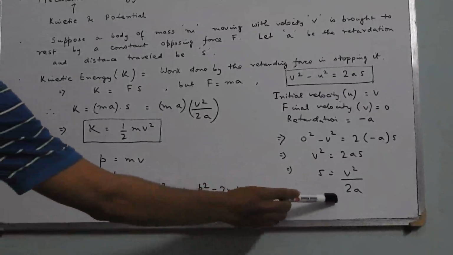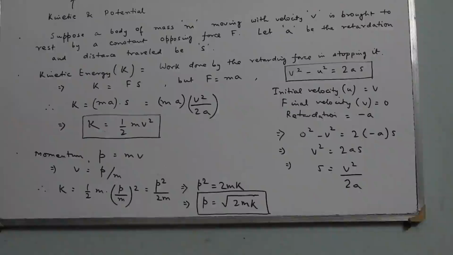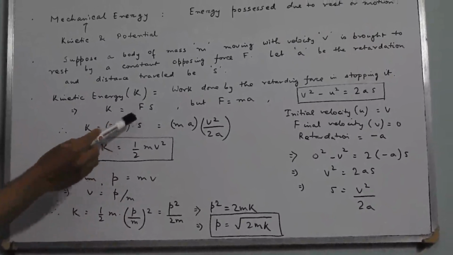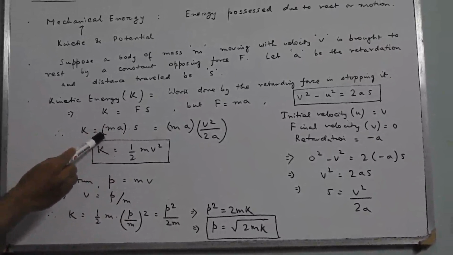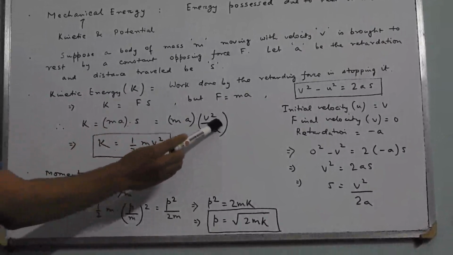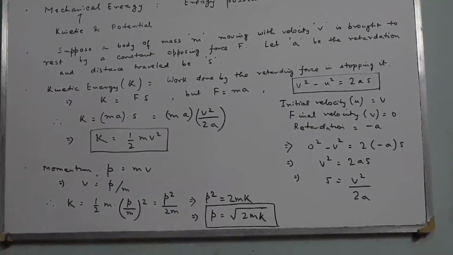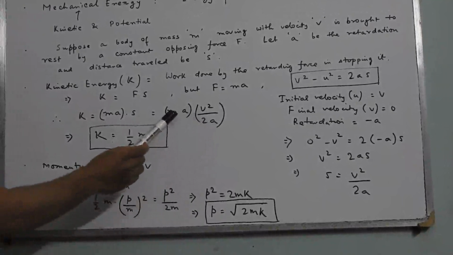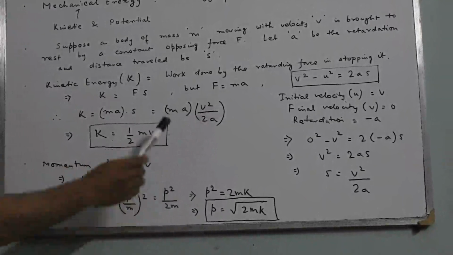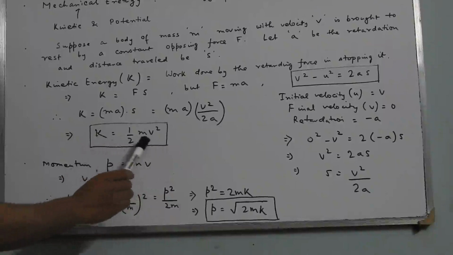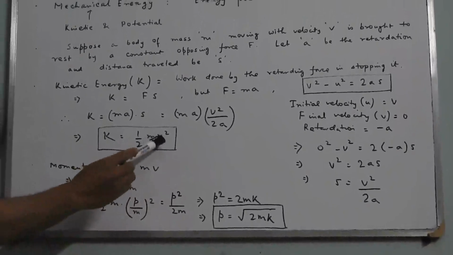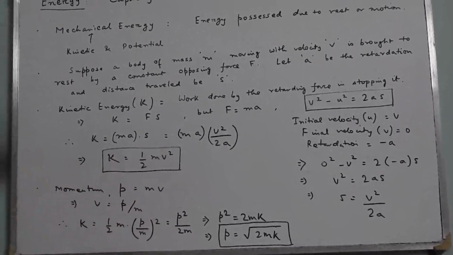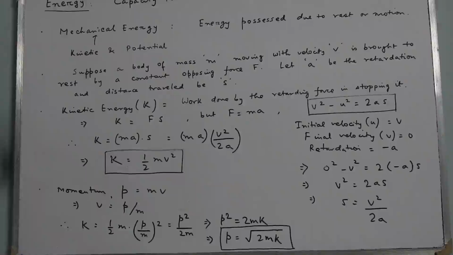Now let us substitute this value of s in this equation. Instead of force, we write mass into acceleration, and instead of s, we write v square by 2a. You see that this a cancels out, and what we get is m by 2 into v square, which means it is half mv square. So kinetic energy is half into mass into the square of the velocity of the body. This is an expression for the kinetic energy acquired by a body.